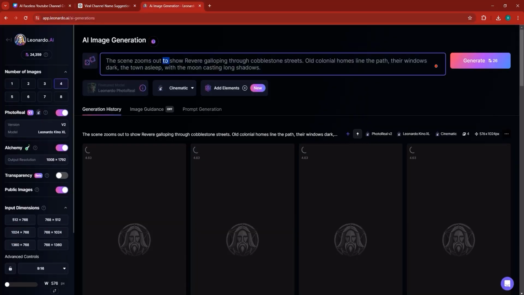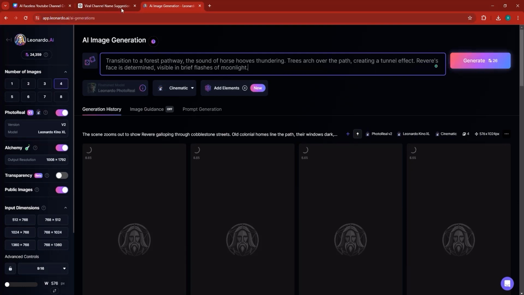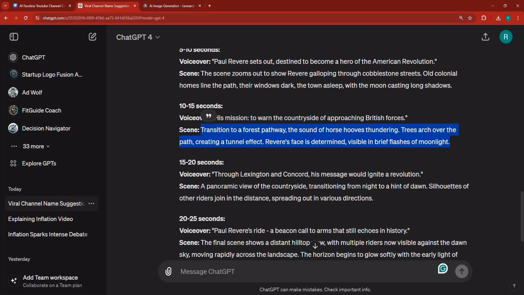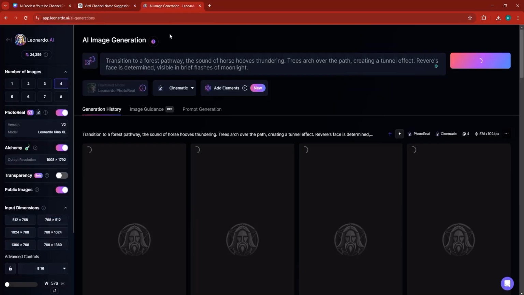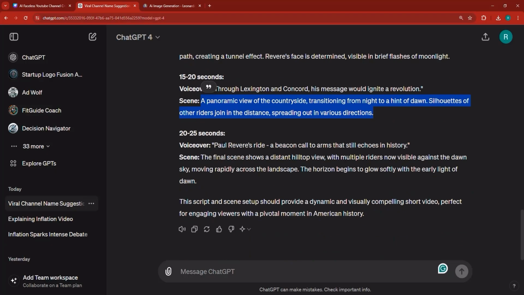Go back into Leonardo, remove the old description, place the new, start the job, and then go back to get the 2 left descriptions. So here we have this one as well. Let me copy it, come back here, double click, Control V to paste, and then generate. And then of course, go back for the last description, which is this one, the final scene.